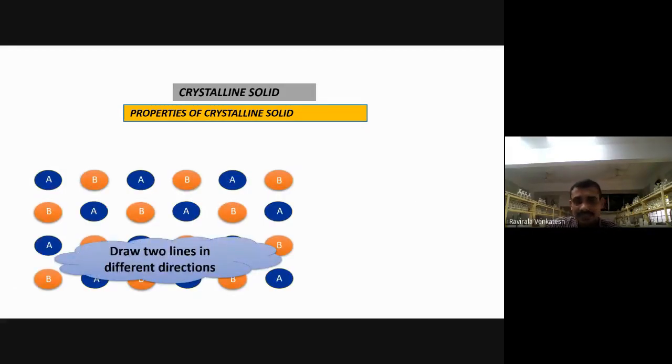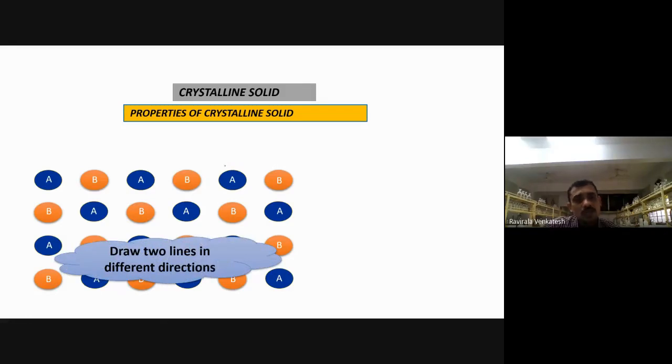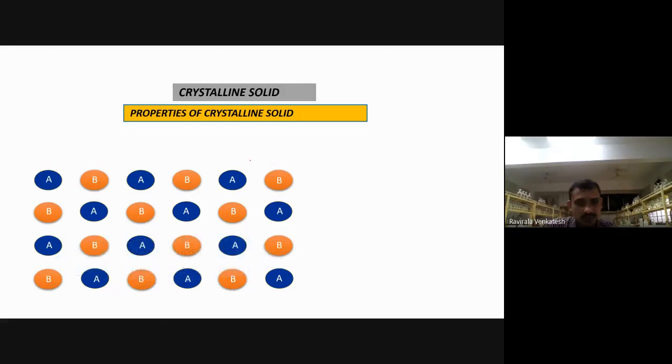Now, this is a repetition of what? That order of what? Crystalline solid. They are arranged like this here. Now, draw two lines in different directions. I am drawing two lines in different directions. First line, if you observe here, this is the one line I have taken. The second line like this.